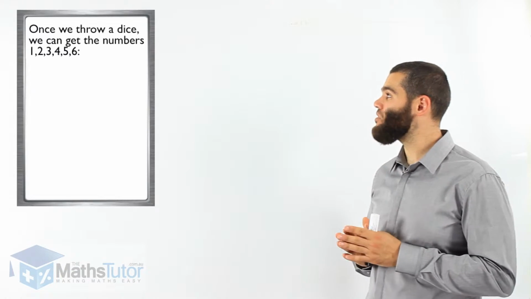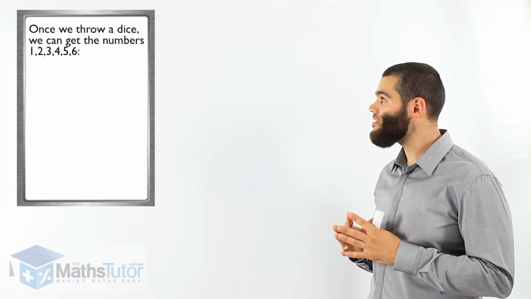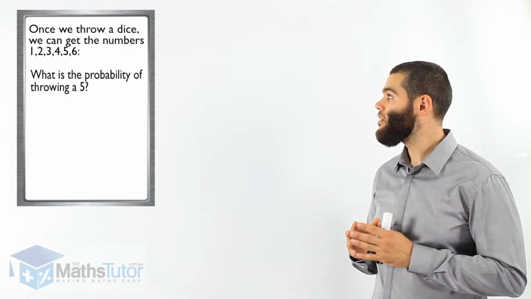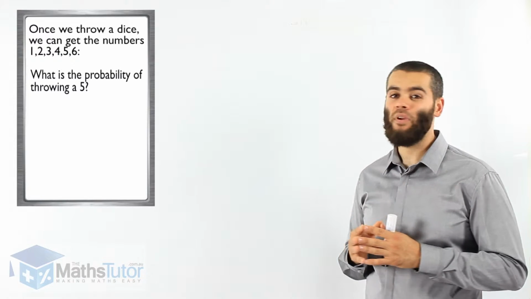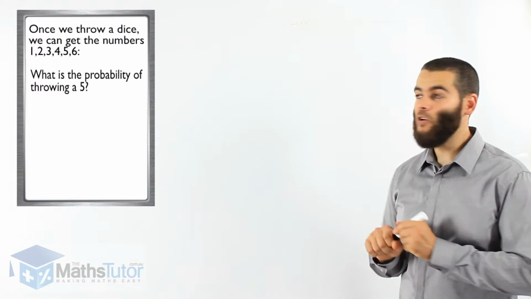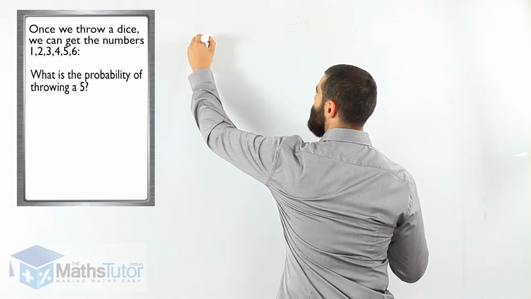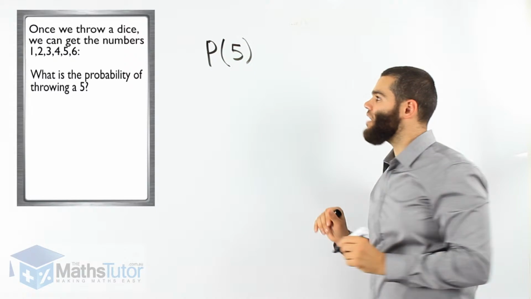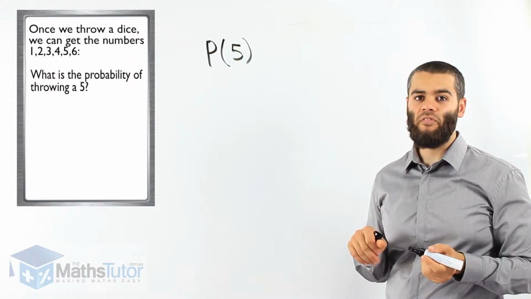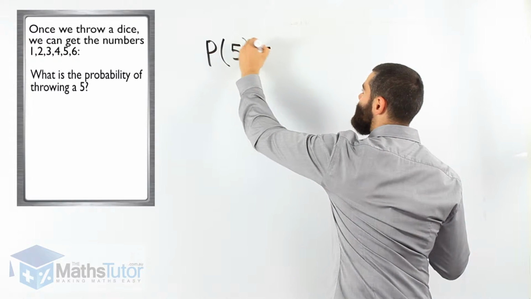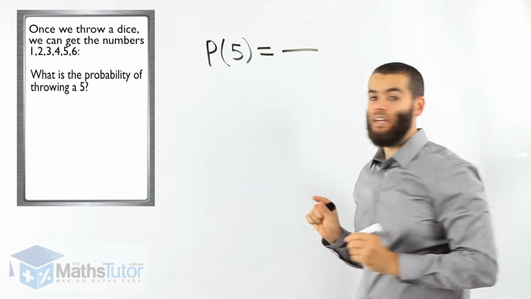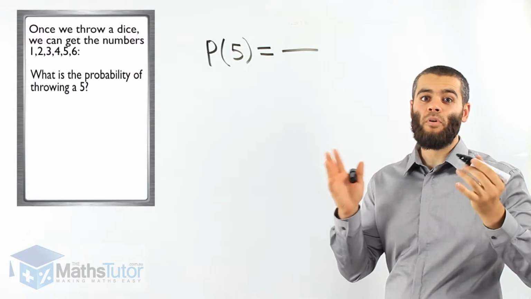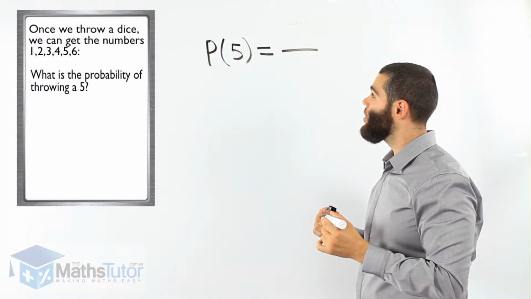So the first example says, once we throw a dice, we can get the numbers 1, 2, 3, 4, 5 and 6. What is the probability of throwing a 5? We know the formula. The formula says the probability of an event, the probability of a 5. The event, the E, is 5.